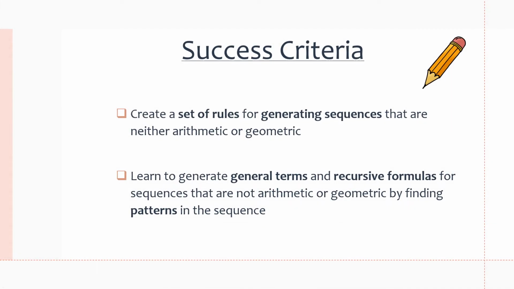We have only a couple points in our success criteria, but let's go through them. We want to be able to create a set of rules for generating sequences that are neither arithmetic nor geometric. Like I said, these sequences may follow unpredictable patterns, so we need to set some rules to be able to define their formulas and their own patterns. We also want to learn to generate general terms and recursive formulas for sequences that are not arithmetic or geometric by finding patterns in the sequence.